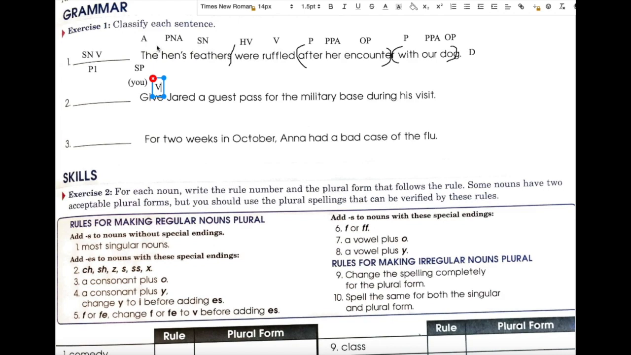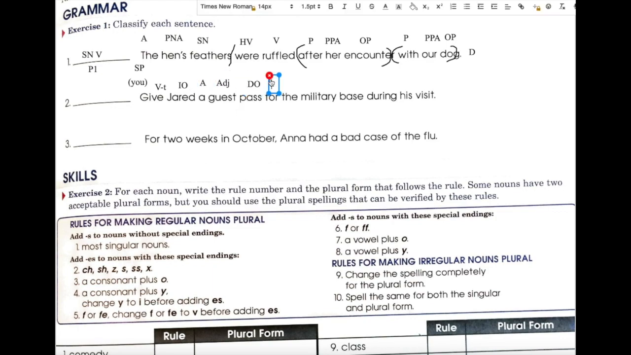You give what? Pass. Pass is our direct object. That means give is a verb transitive. You give pass to whom? Jared. So Jared is the indirect object. A is always an article, adjective. What kind of pass? Guest. So guest is an adjective.